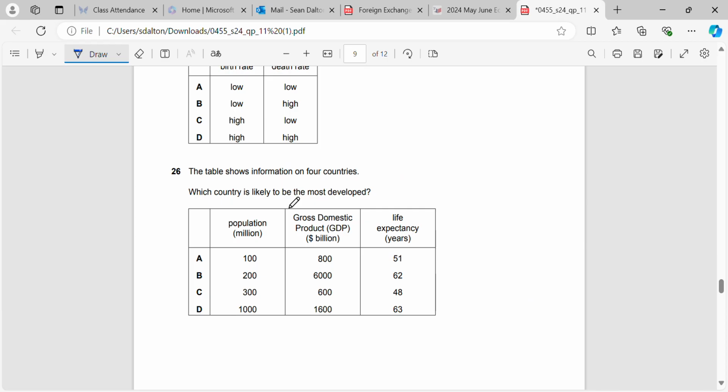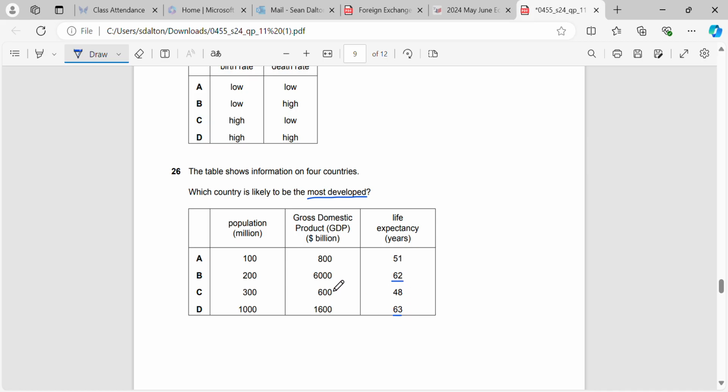Okay, question 26. The table shows information of 4 countries. What country is likely to be the most developed? Okay, so we're looking at 3 things: population, GDP, and life expectancy. Population doesn't really determine if a country is rich or poor, but GDP and life expectancy does. So we're going to start with life expectancy. Which 2 countries have the highest life expectancy? That would be B and D.